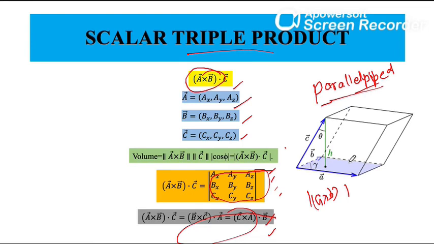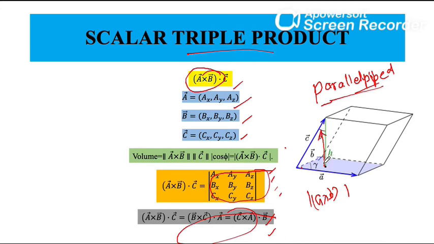This formula for volume can be understood from the above figure. The volume of a parallelepiped is area of base times height.